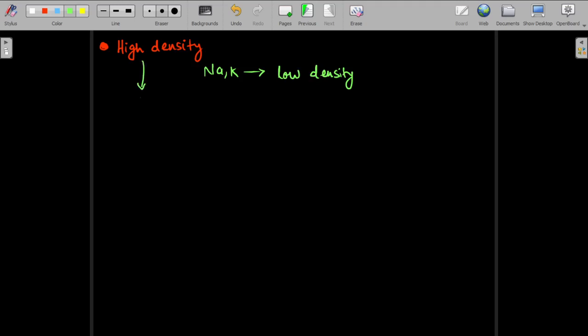Yes, there is high density also. If you compare iron, it has very high density, 7,800 kg per meter cube. If you talk about mercury, that has very high density. Even though it is a liquid, it is 13,600 kg per meter cube. It is a very dense liquid, mercury.